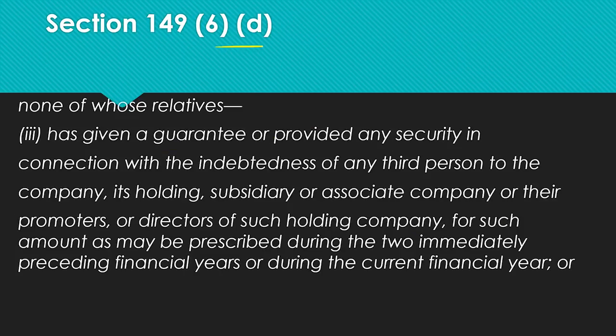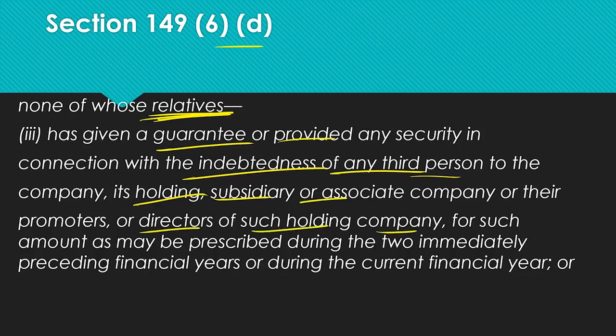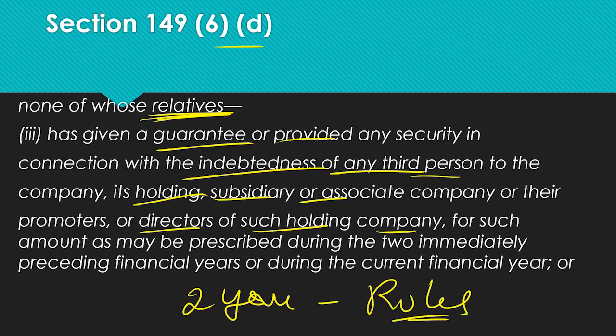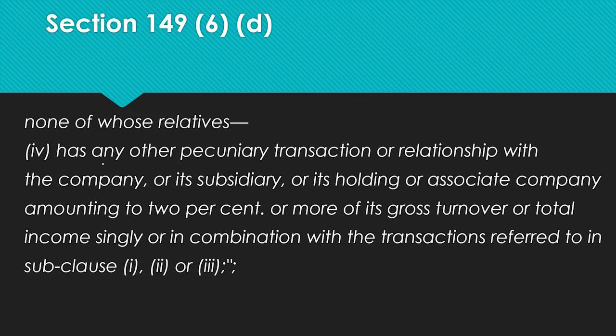Then within that, clause D, the next point, what is the new insertion? None of the independent directors whose relatives, this is all about relatives, has given guarantee or provided security in connection with indebtedness of a third person of the company, its holding, subsidiary or associate, or their promoters or directors, for such amount as may be prescribed in the 2 preceding years. As may be prescribed, it will come in the rules, but they are giving a relaxation. So now it is easier to become an independent director.